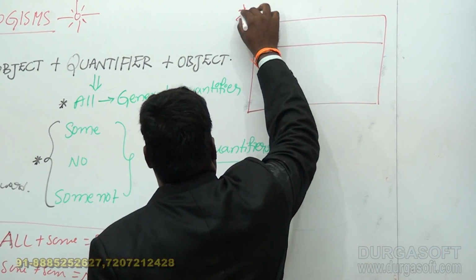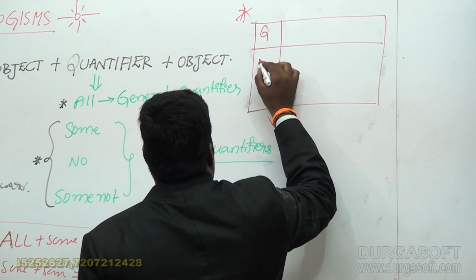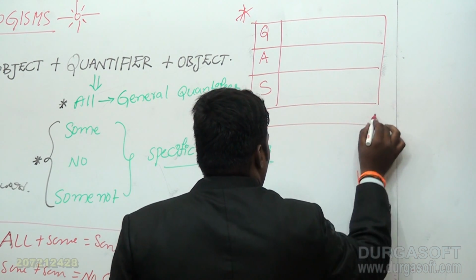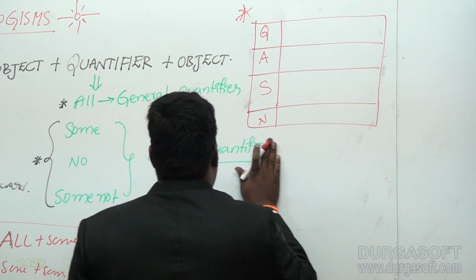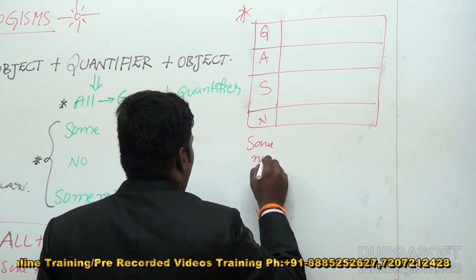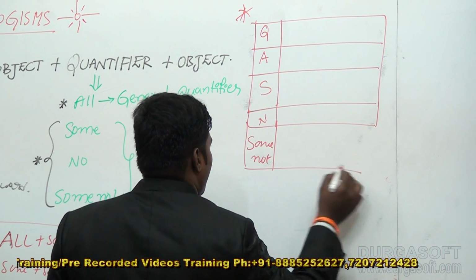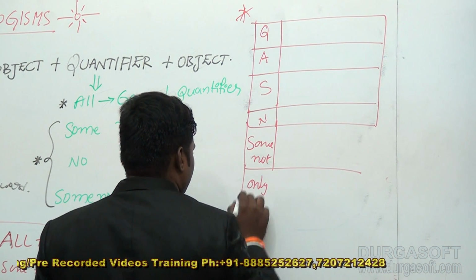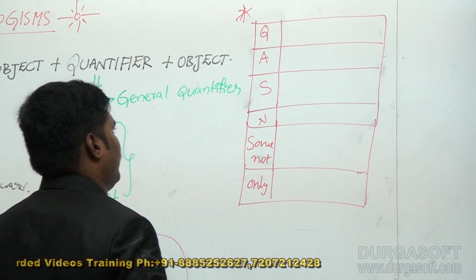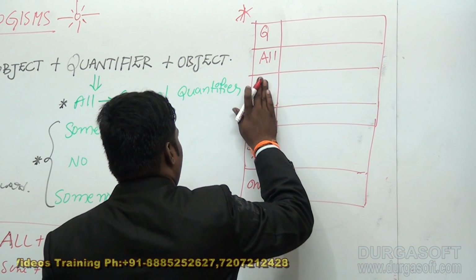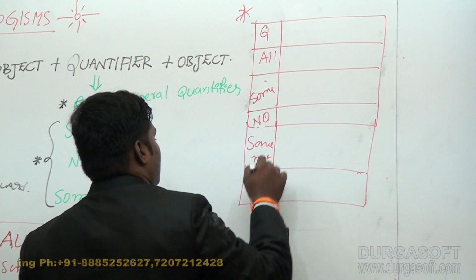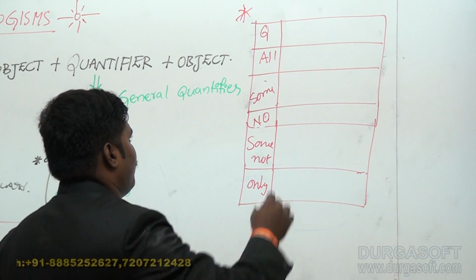This is the important thing. The quantifiers are all, some, no, some not, and only. These are all the quantifiers.